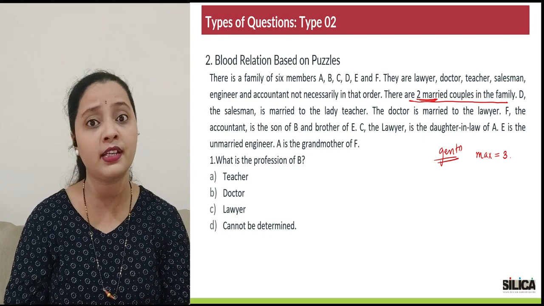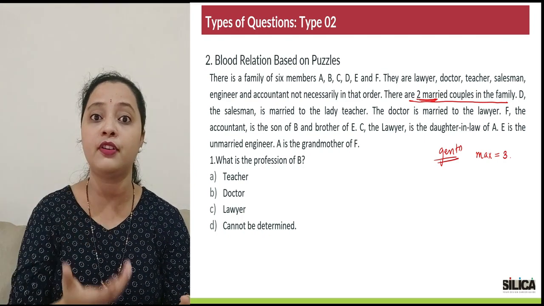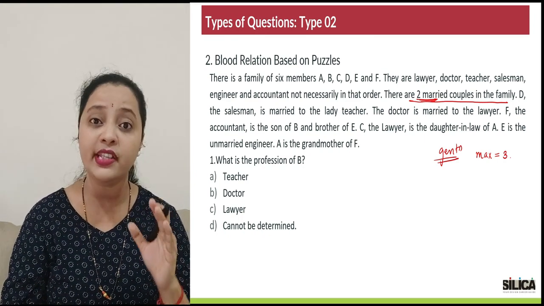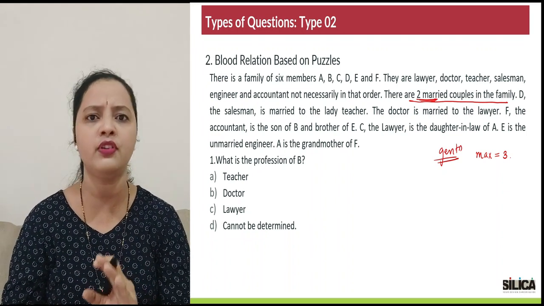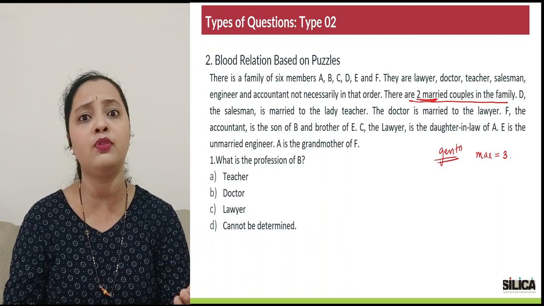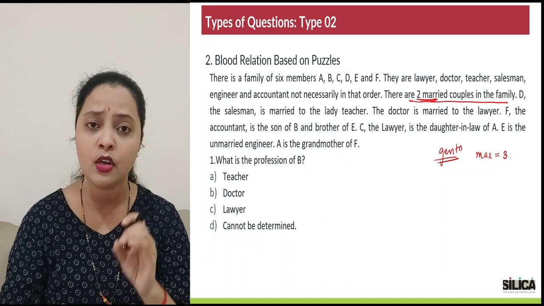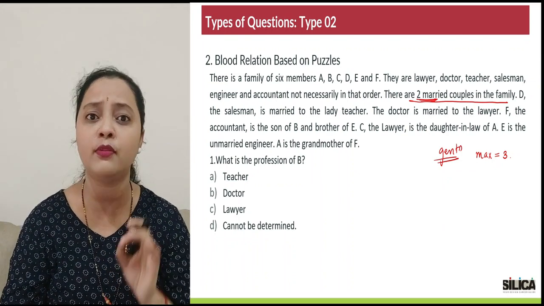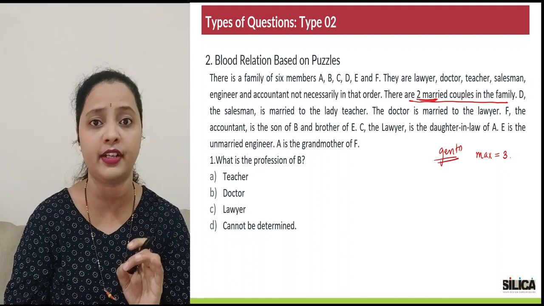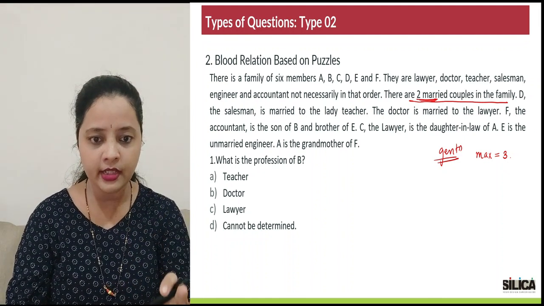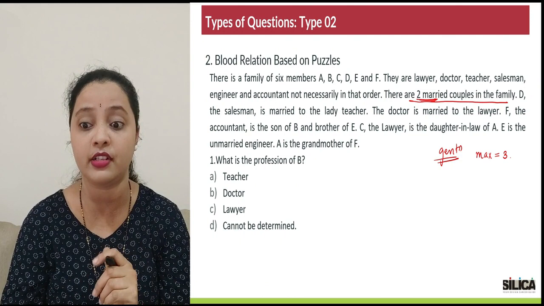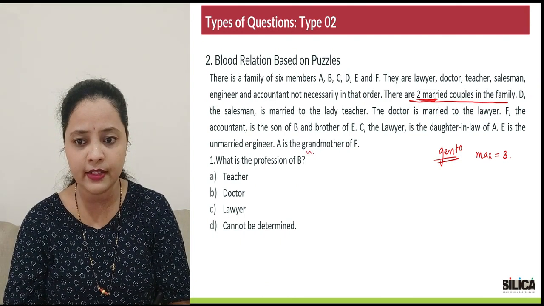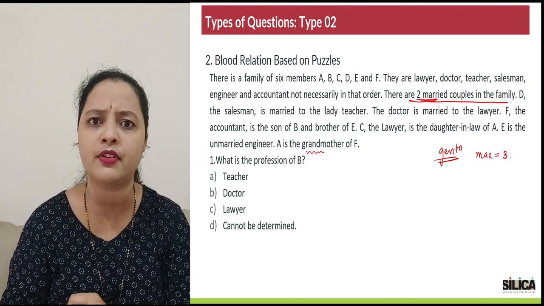But there could be an exception of 1 or 2 where the number of generations might be more. But in general, if you come across a question, you're reading it and you're not able to identify how many generations are there, you could generally just assume 3 and try to see if your question fits in. Most of the time, it will fit in. Okay, so in this question, how do I identify how many generations are there? In the last statement itself I can see somebody is a grandmother of F, right?